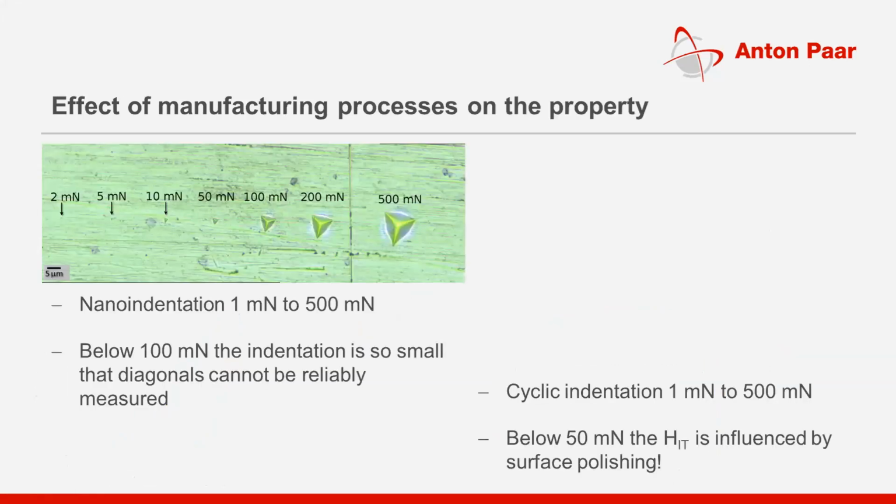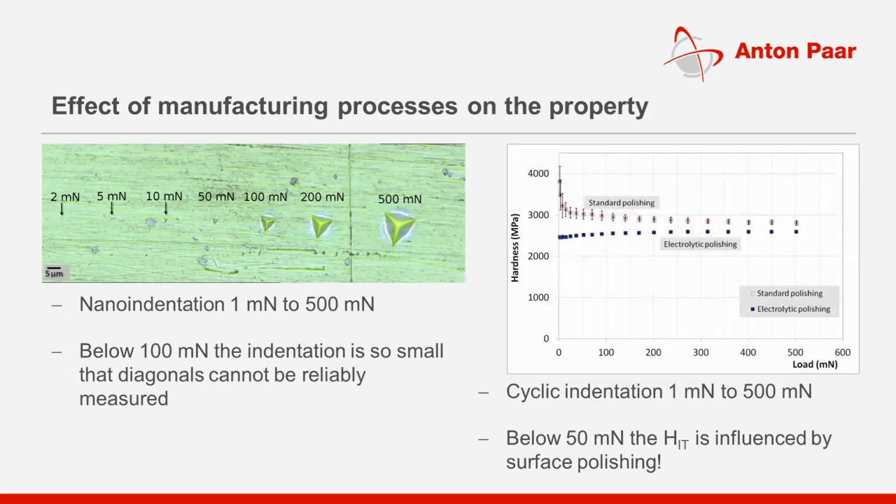Effect of manufacturing processes on the property. There are a couple of hardness studies. In this case, two different polishing techniques have been studied: standard polishing and electrolytic polishing. If you see the graph on the right-hand side, the initial hardness value is higher, and then over a period of time it saturates, but at a different number than with the electrolytic polishing technique.